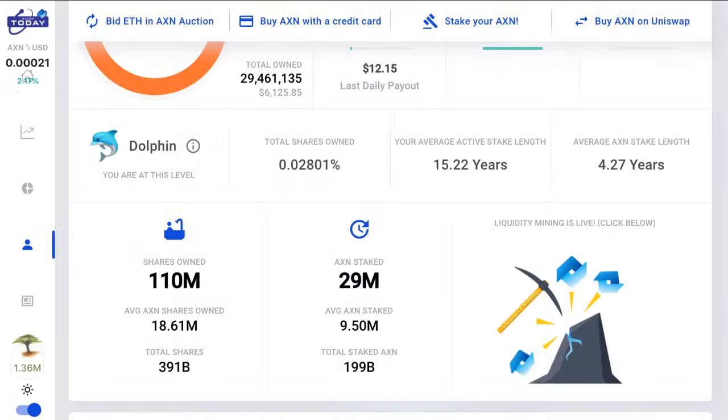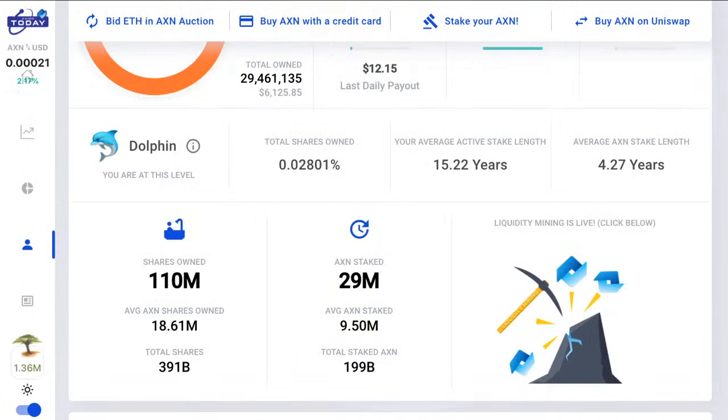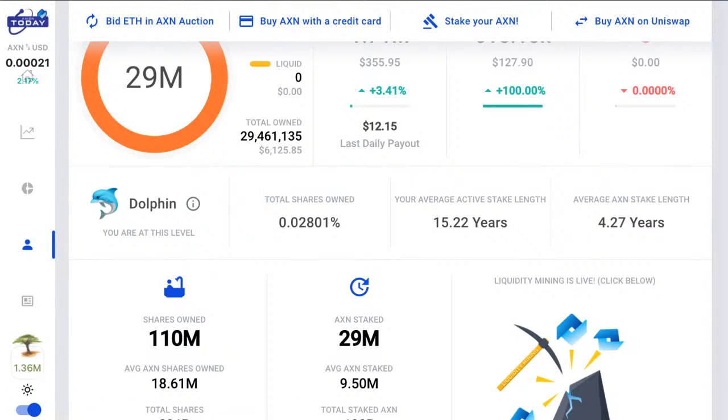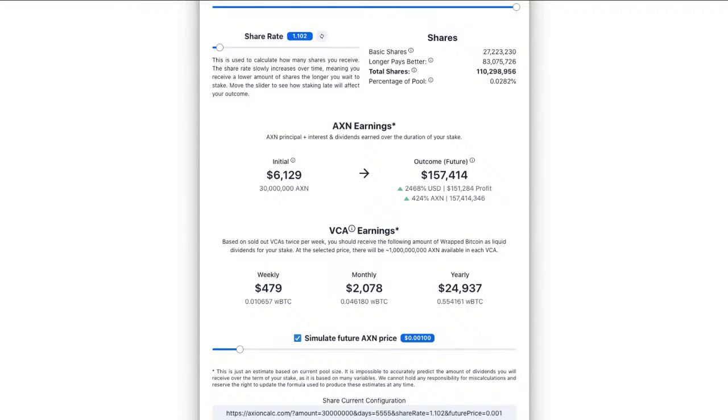Now, what I was going to show there was that they'd get 0.0282. What did we say here? 0.28. So they obviously got slightly better, and they got slightly less than 30 million there, so that's why there's a slight difference. But what are they looking at getting? This person here in the future, 157,000, versus we've obviously got the higher price. So let me take that down to the current price, which is approximately 0.002. It's creeping up there a little bit, but that's where we're at.